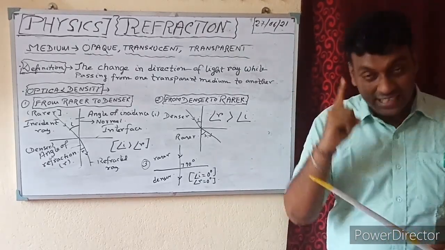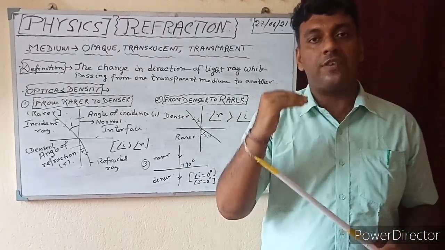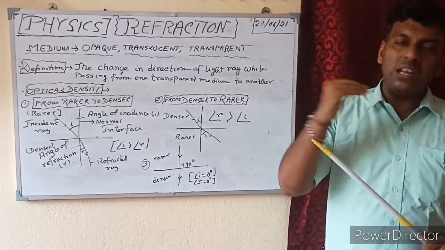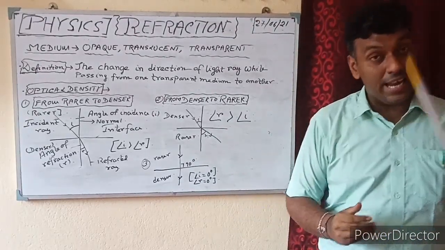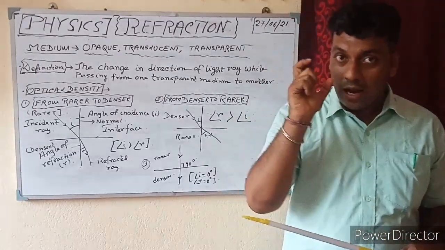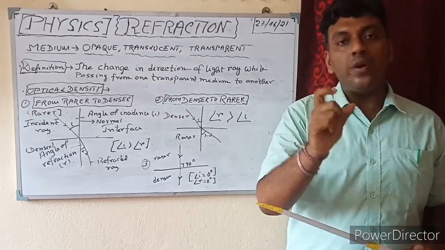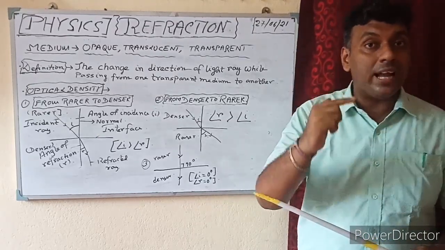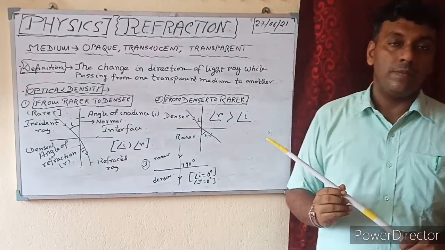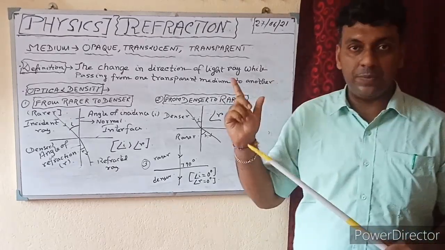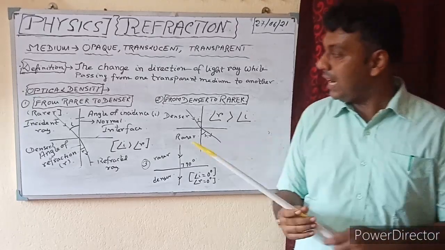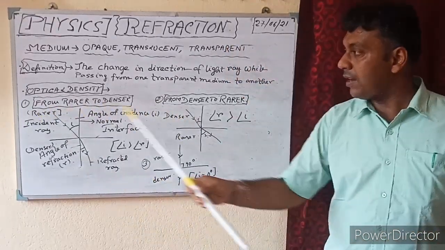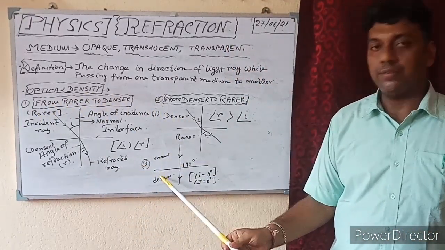That is why, as the speed of light in liquid or water is less than in air, the medium liquid or water is optically denser than the air or gaseous medium or vacuum.